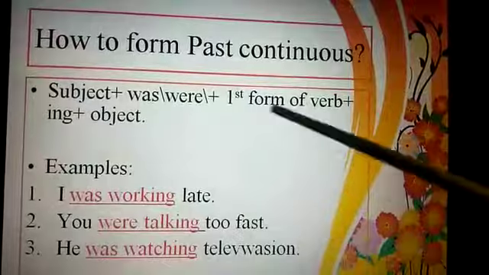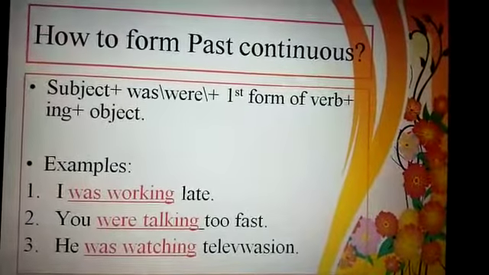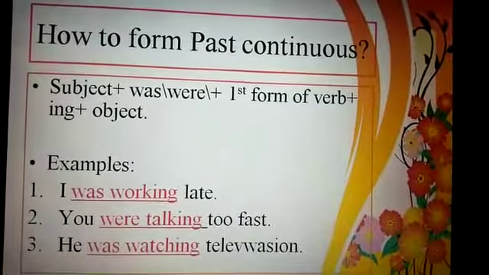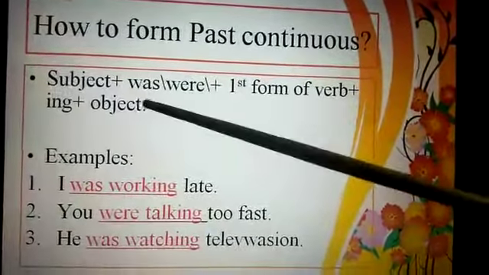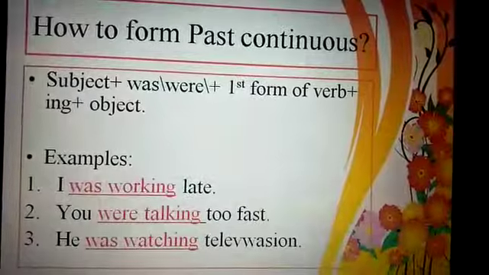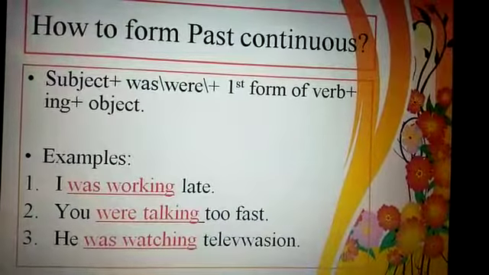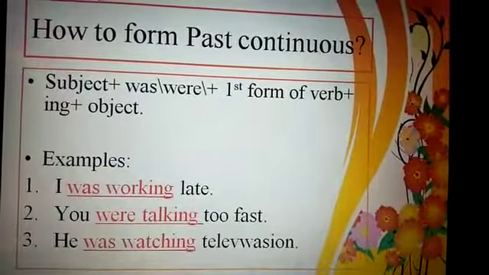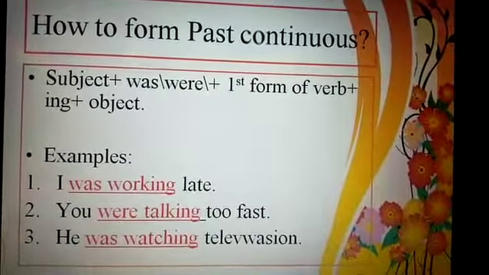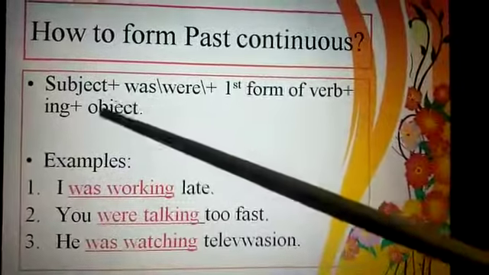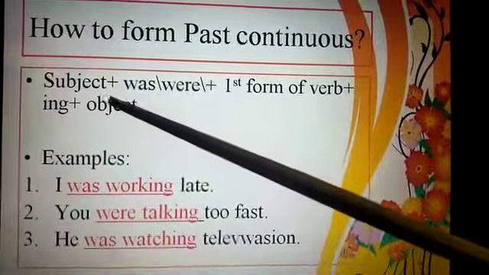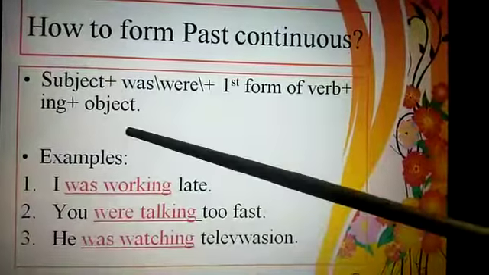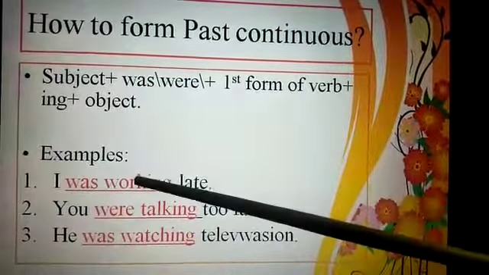So how to form past continuous tense? Past continuous tense is just the same as present continuous tense. We will only change the verb to be, or helping verbs, which are was and were. If you remember, in present continuous tense we were using is, am, are. Now we are using was, were. This is the only difference between present and past continuous tense. So how will we form past continuous tense? Affirmative. First of all, we are going to write subject, was or were, plus first form of verb plus ing, and in the last we will use object.